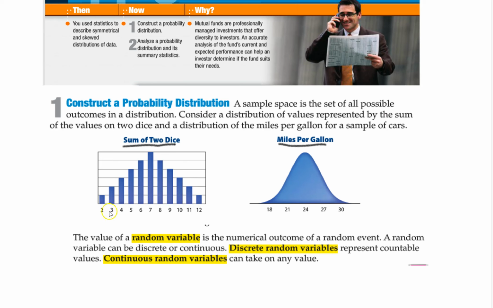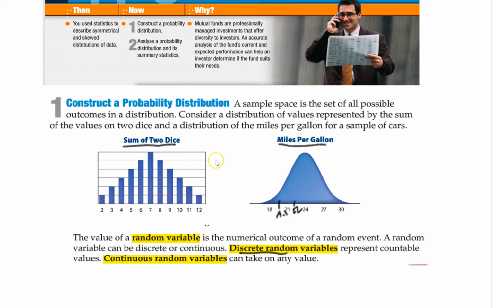This is a strict amount. You could be 2, 3, 4, 5, 6, 7, 8, 9, 10. We can't roll 2 dice and get 3.5, for instance. You can't get 8.1. It doesn't work that way. Miles per gallon, you can though. You could get every number in between. You could get 21, you could get 22, you could get 19.1. You could get any value in between.